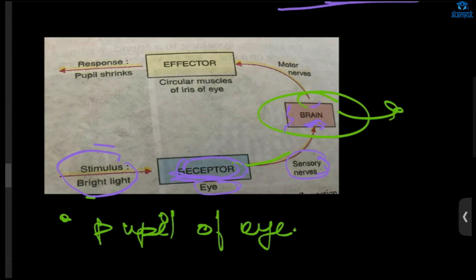This is like a switch. When you turn on the light, you push that button, right, the on button, and it turns on. The signal will go to the brain, and this instruction is already given. If bright light is coming, the motor neuron will receive that, and in the effector there will be muscle contraction of the eye. Because of that, the pupil will shrink.